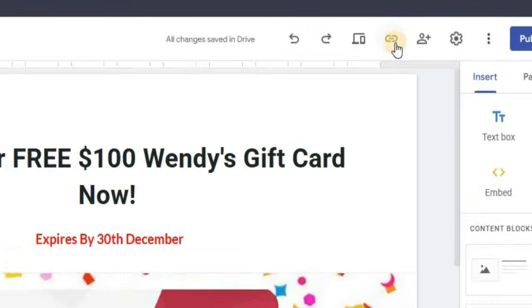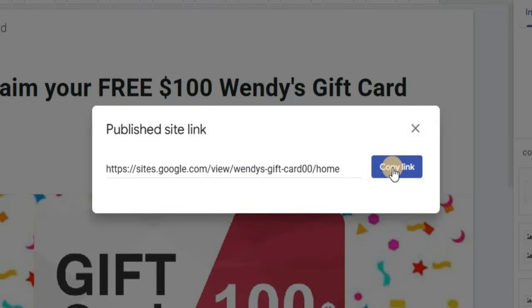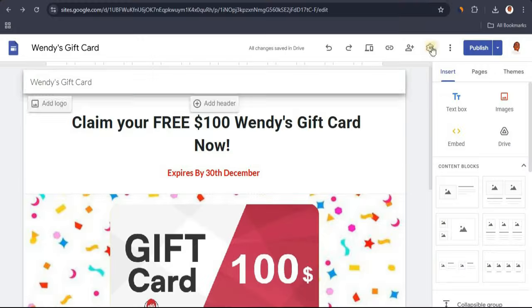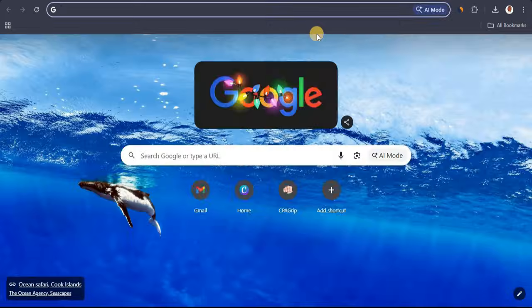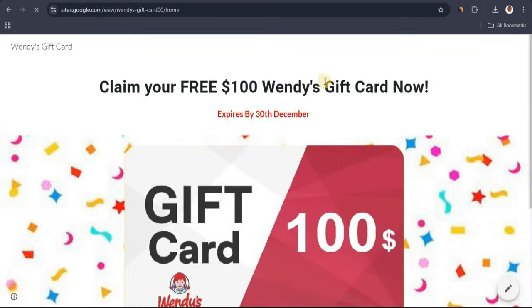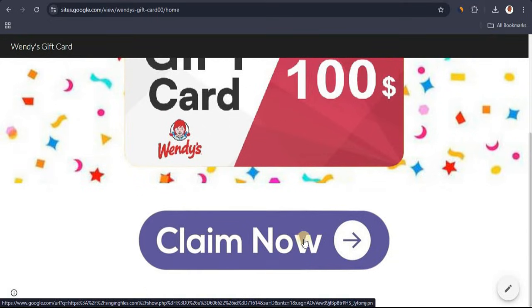Next you want to grab your website link. To do that, easily come over here, click on copy link, and it's going to pull up your link here, and from here you just want to click on copy link right here, and once you copy your link, you want to preview your website. So I'm going to preview mine real quick. So basically this is exactly how our website is going to look, and when someone comes over to this website and clicks on claim now, they're going to be redirected straight to our offer. Okay, so now you have this website.